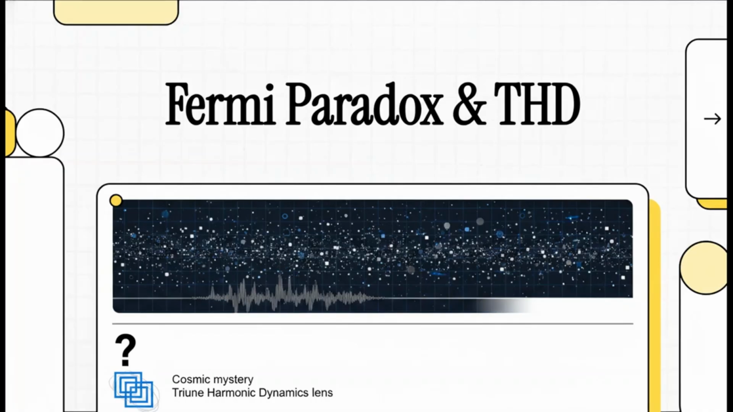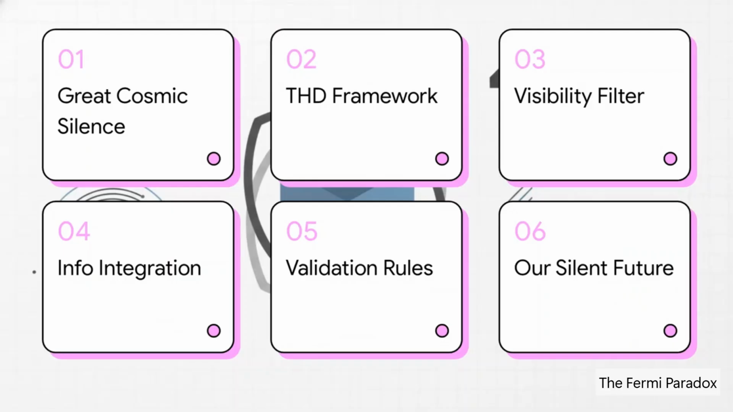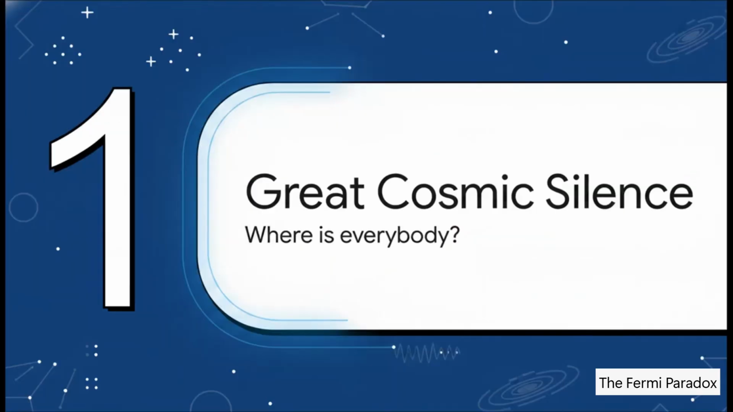To help solve this ultimate cosmic mystery, we're going to look at things through a groundbreaking new scientific lens. Okay, so here is our exact roadmap for this explainer. We'll start with the Great Cosmic Silence, then introduce the Triune Harmonic Dynamics framework. After that, we'll apply it to the visibility filter hypothesis, dive into Phase 3 informational integration, look at some validation and falsification rules, and finally explore our very own silent future. Let's dive right into Section 1, the Great Cosmic Silence.